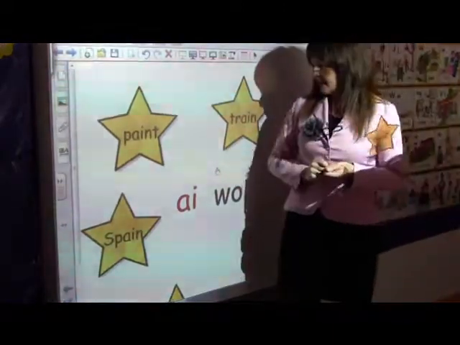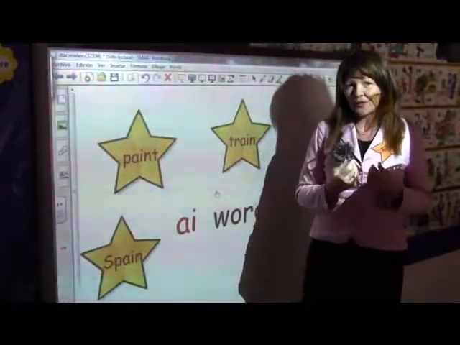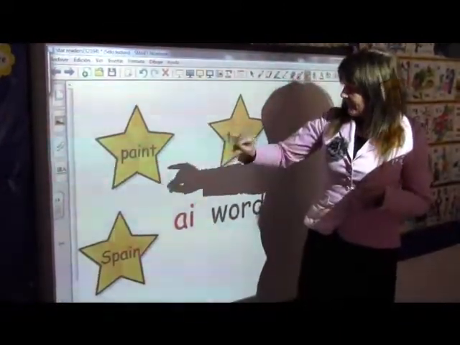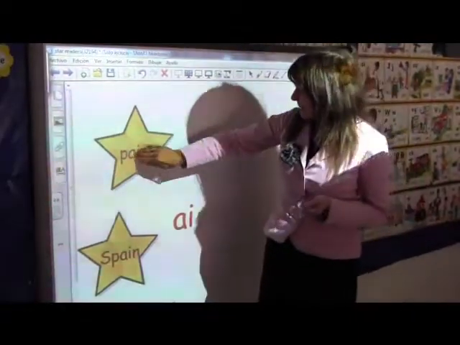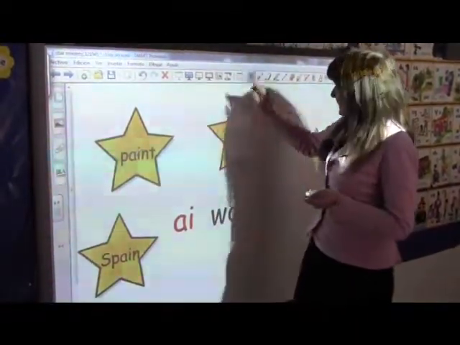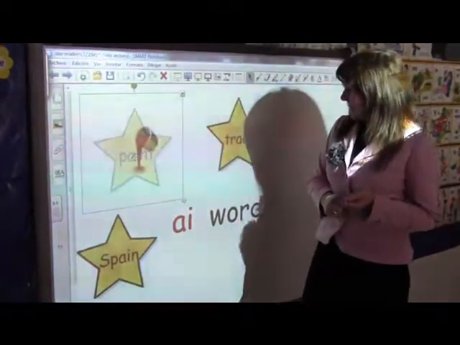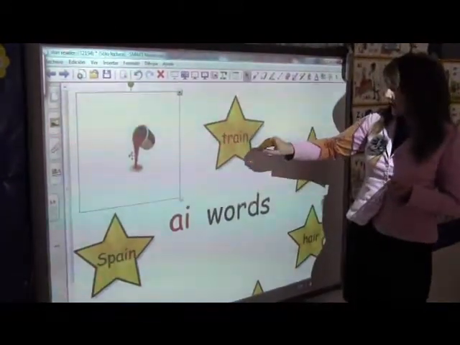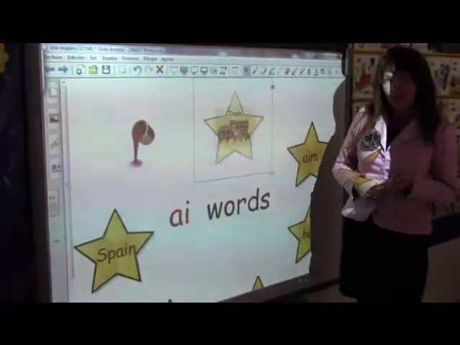So the children look at the A, we remind them it's the A, and then they have to learn to read paint. For comprehension, because English is not their native language, they read the word paint, they come up, touch the paint, and then they see a paint box. They touch the train word, and then they see a train.